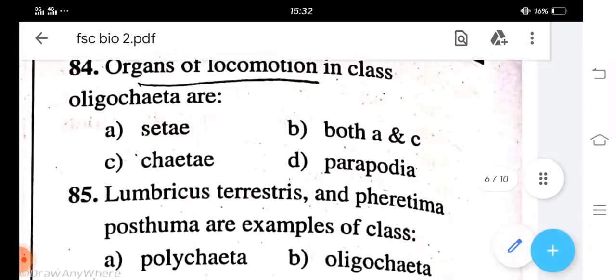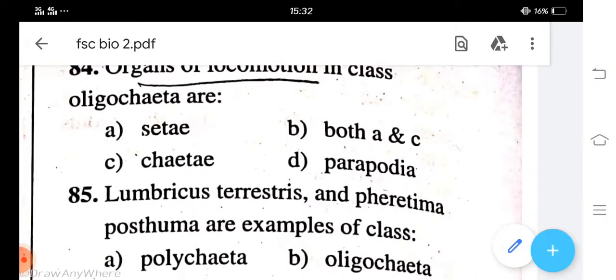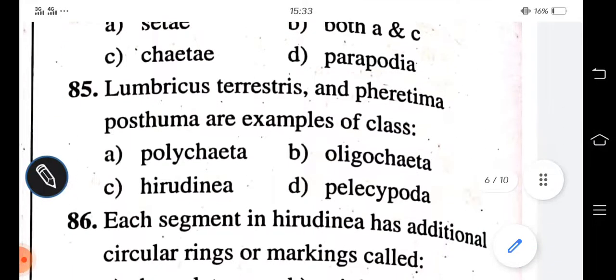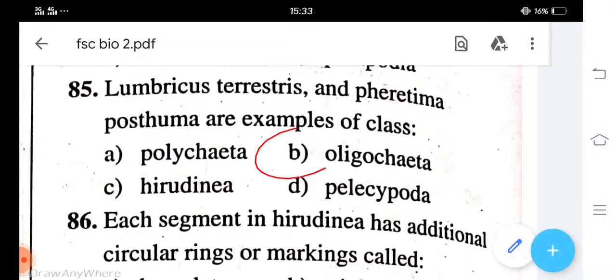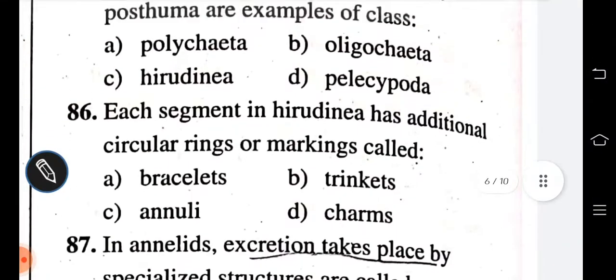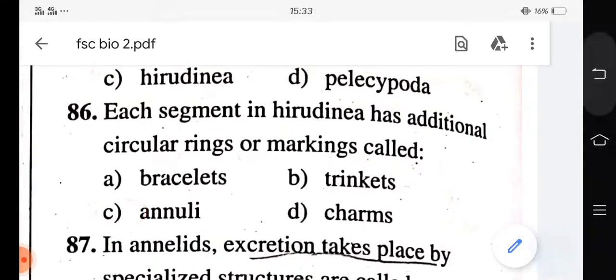Organ of locomotion in class Oligochaeta are seta, chaetae, both A, C, parapodia. B is correct. Lumbricus terrestris and Pheretima posthuma are the example of class Polychaeta, Oligochaeta, Hirudinea, Pelecypoda, Oligochaeta. Each segment in Hirudinea has additional circular rings called annuli.